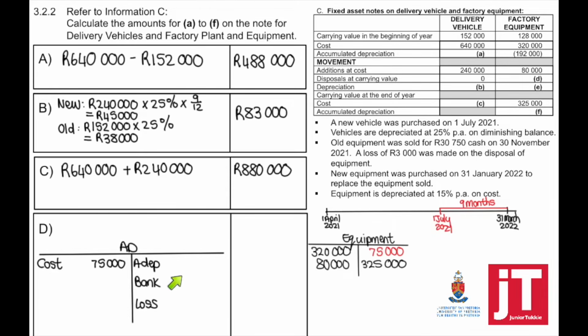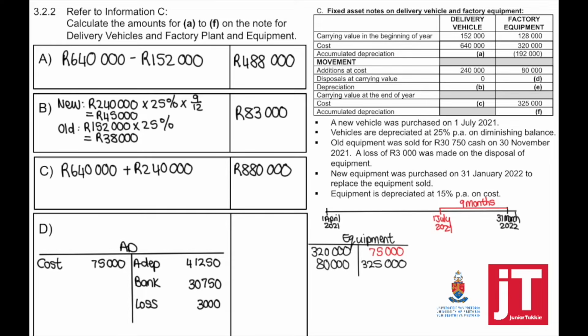I would always have on the credit side the total accumulated depreciation on the asset which we've disposed of. The total means the beginning plus updated. The selling price, and in this case we made a loss, which means the loss will appear on the credit side. So the loss is 3,000.